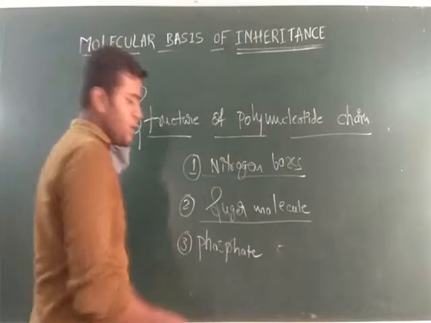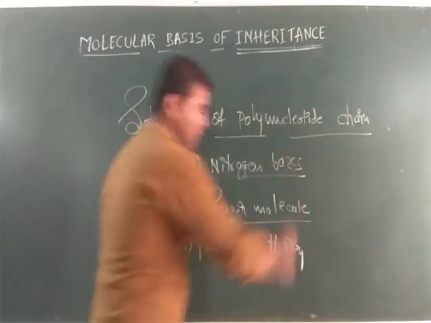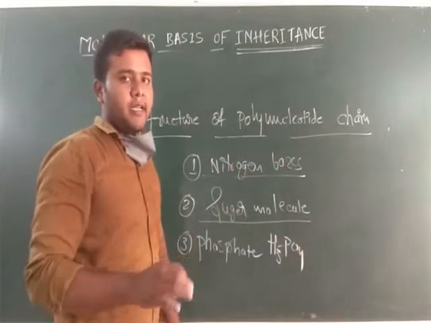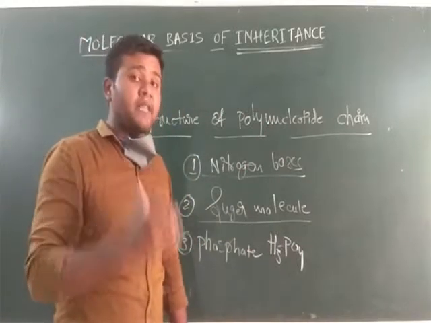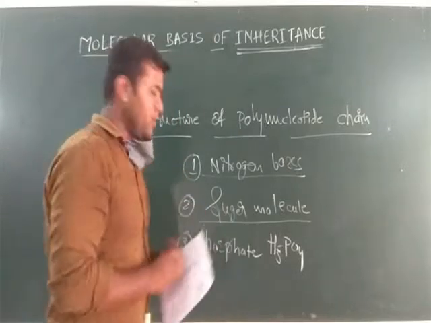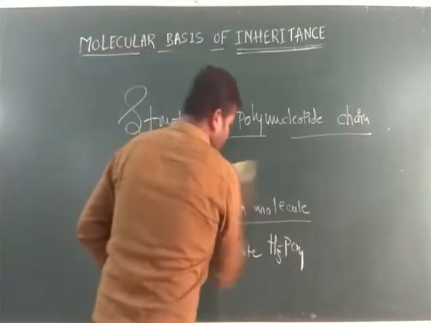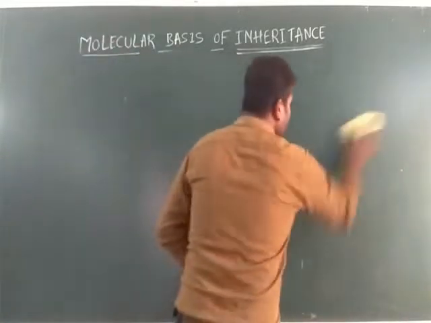Next, phosphate group. H3PO4. It is present in both DNA and RNA. But the phosphate group is only present in nucleotides. Keep in mind how; I'll tell you.